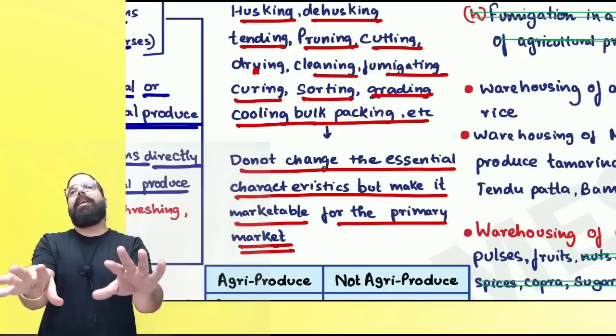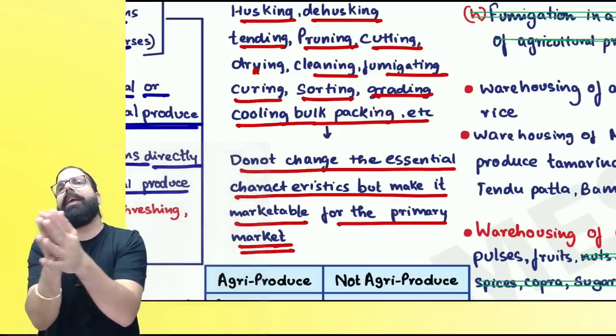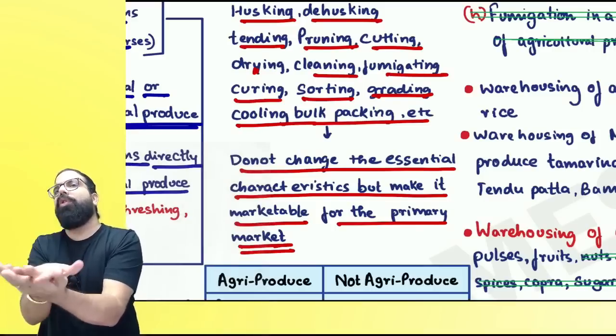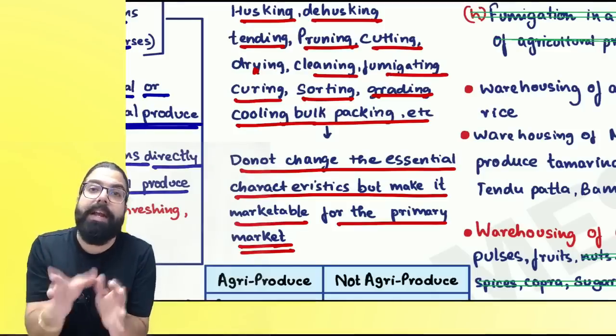In the farm, if you get fumigation done, drying, cutting, sorting, grading, etc., they are telling that on those services there will be no GST. Are we clear?